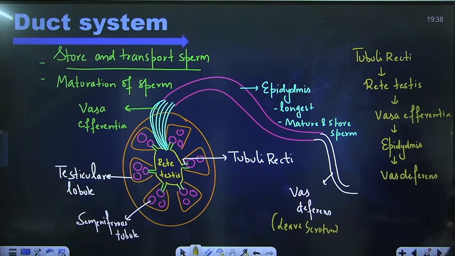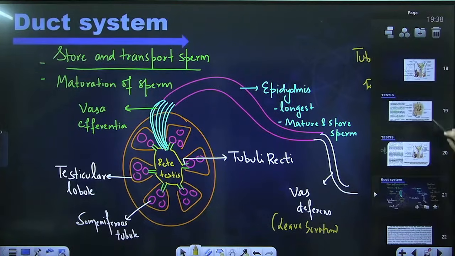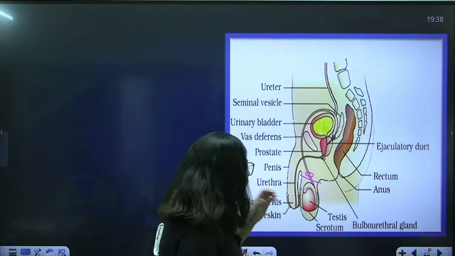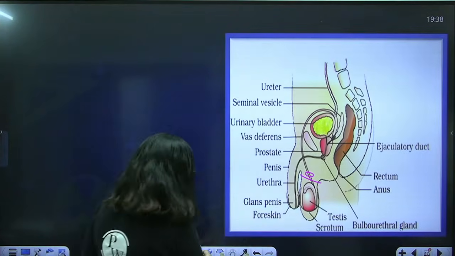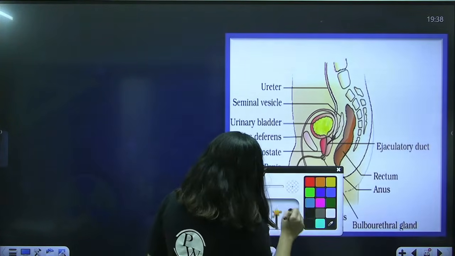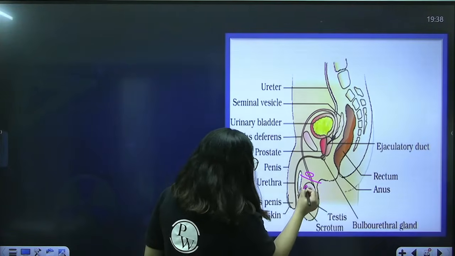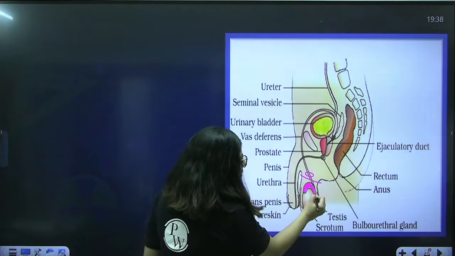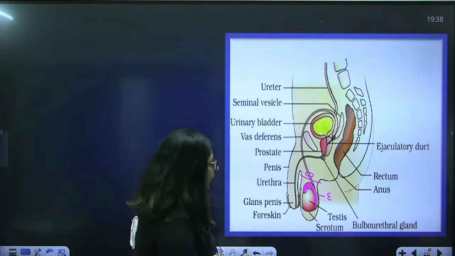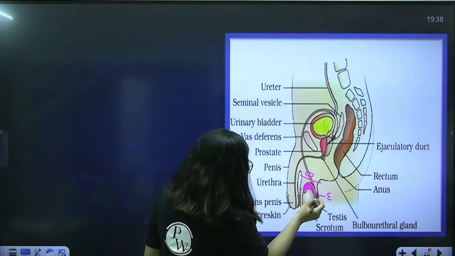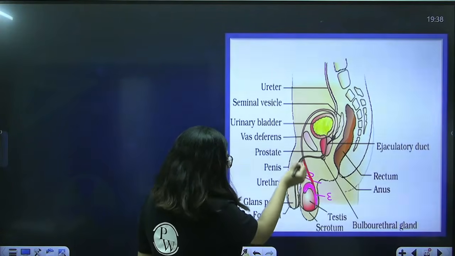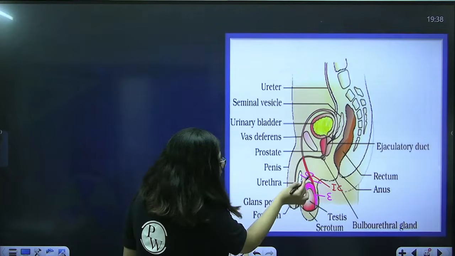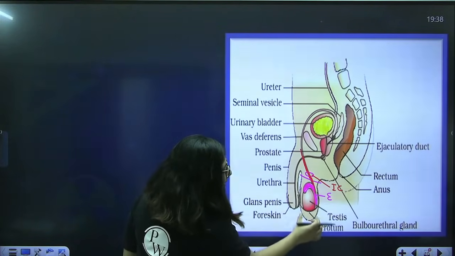Let me show you. Okay. You remember this diagram? Yes? If you can see it clearly, let me highlight the things with a brighter color. Okay. So, this is epididymis. Epididymis then opens into vas deferens. As you can see, this is inguinal canal. So, this vas deferens is leaving the scrotum.